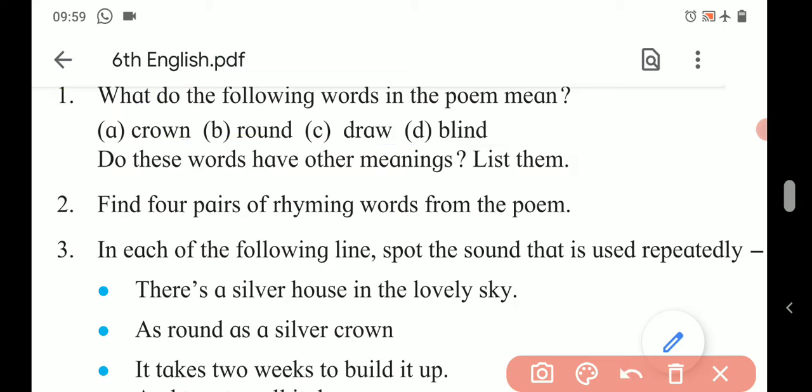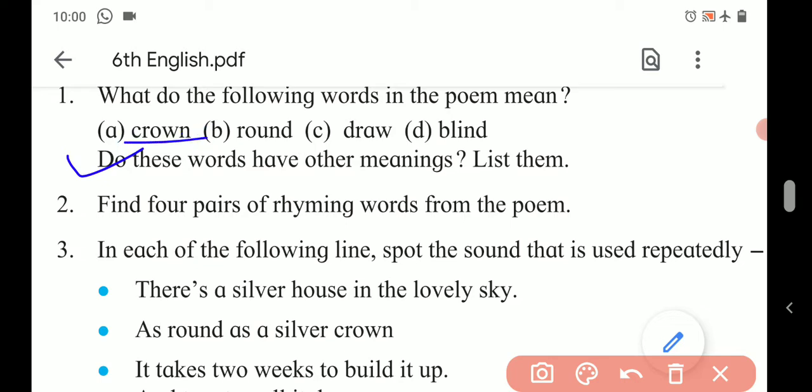Now what is further? Do these words have other meanings? List them. So whatever words are given here, they have different meanings too. Whatever meanings they have in the poem, I just told you. Now let us see their other meanings. So what are those? Crown.